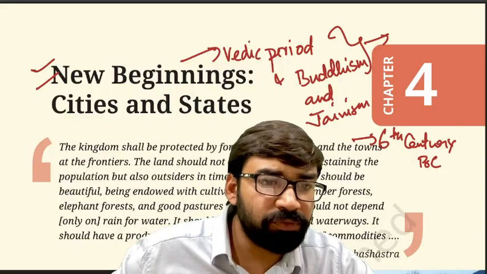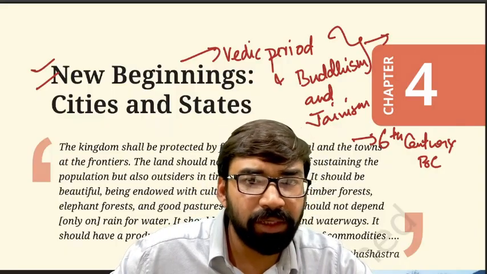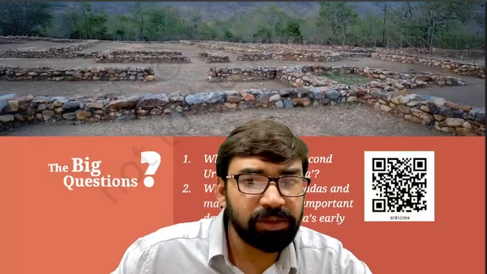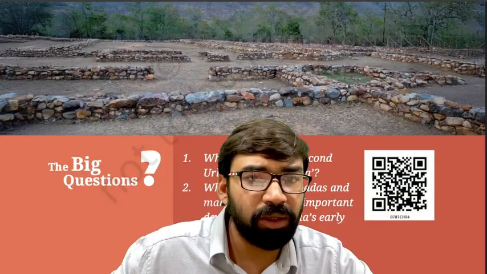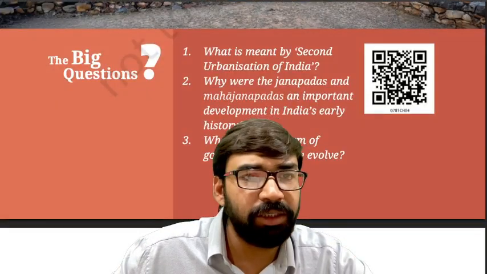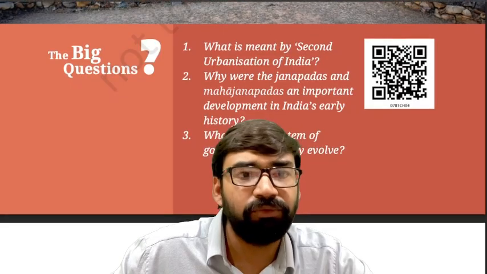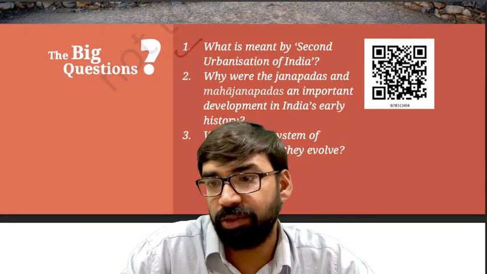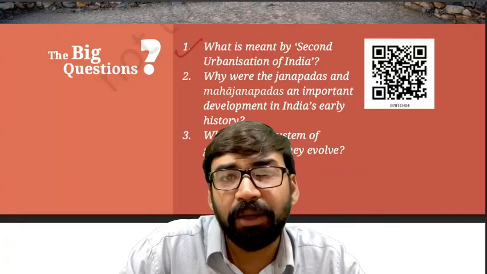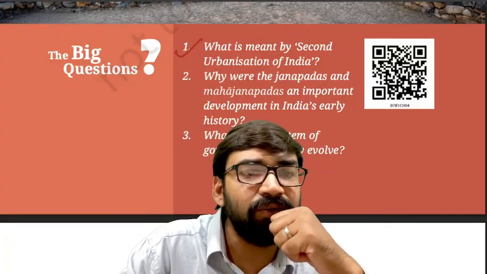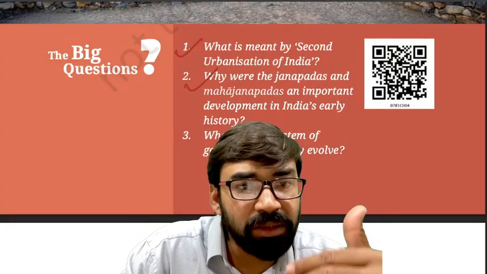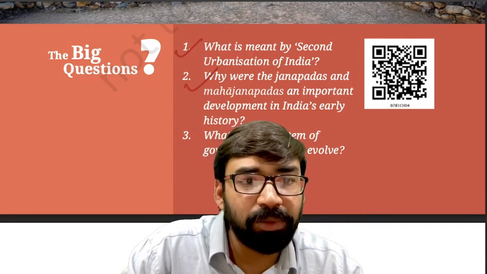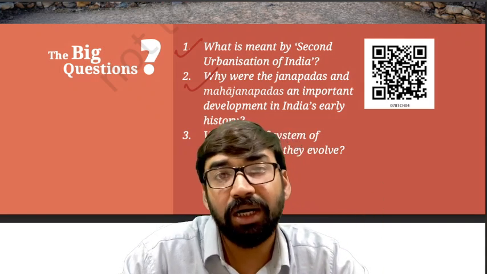First of all, we can see some important questions which are present in your NCERT on the first page of this chapter. What is meant by second urbanization? What is urbanization exactly? Second, why were the Janapadas and Mahajanapadas an important development in India's early history?